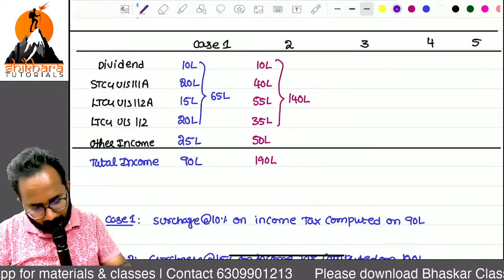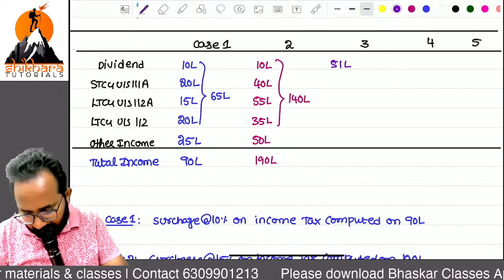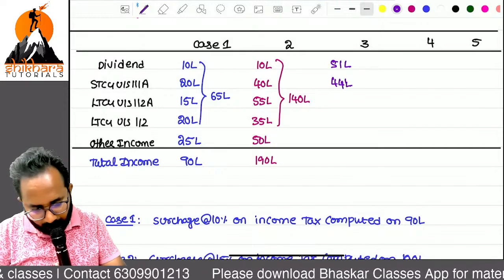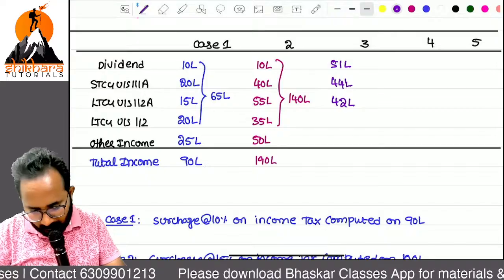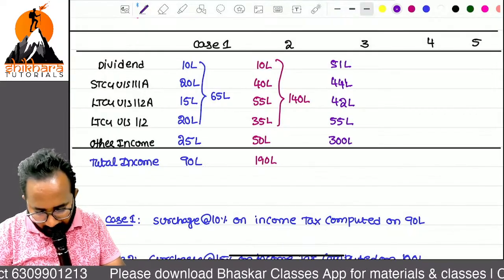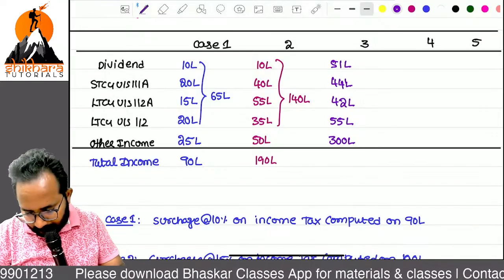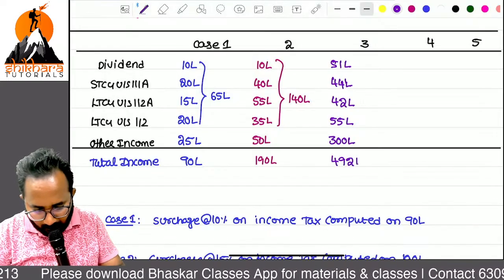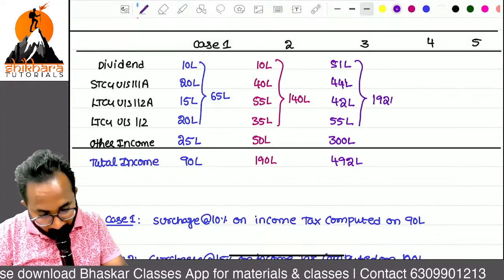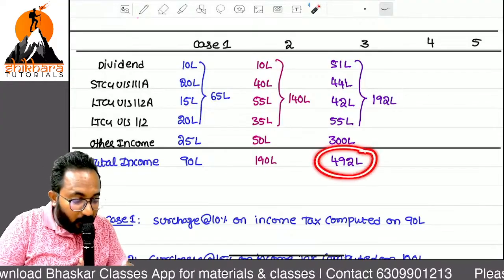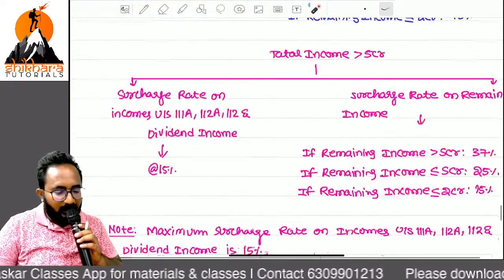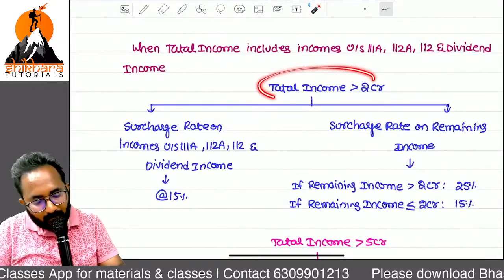Yes, here you have to apply your mind. 51 lakh, 44 lakh, 42 lakh, 55 lakh, 300 lakh, total 492 lakh. Special incomes total? 192 lakh. Now, is total income more than 2 crores or 5 crores? 2 crores. Total income is more than 2 crores.